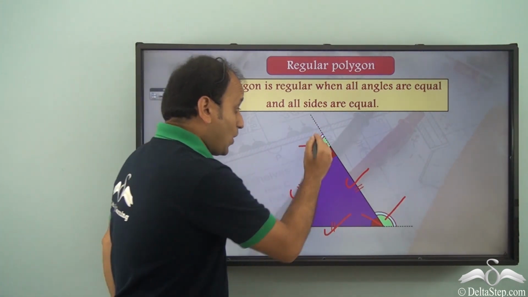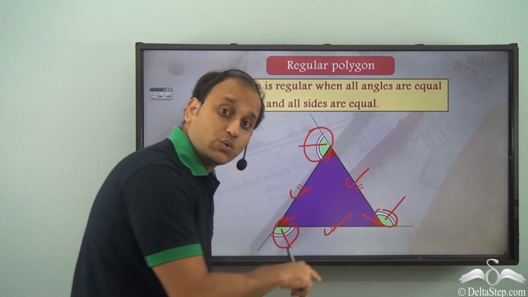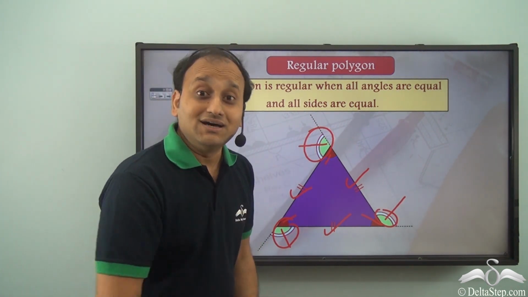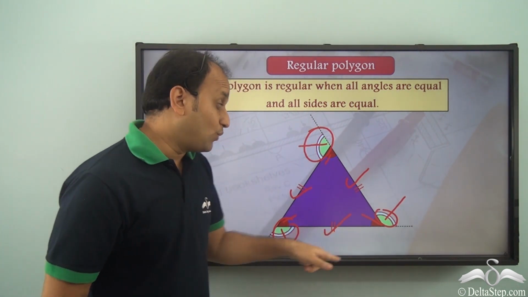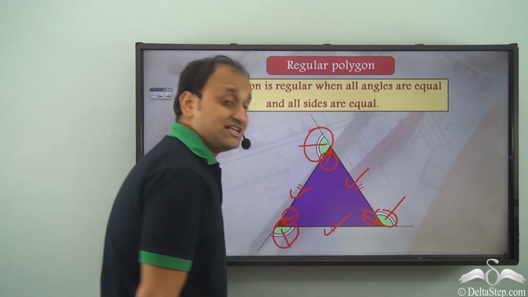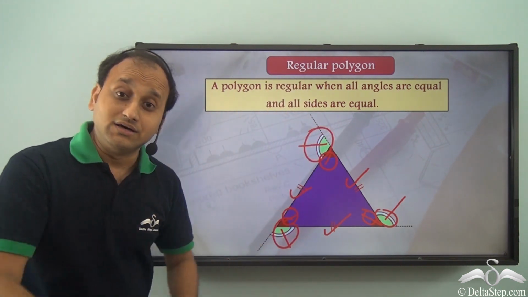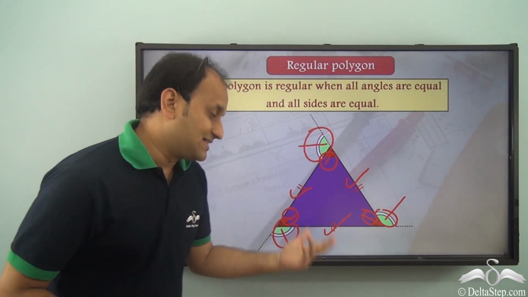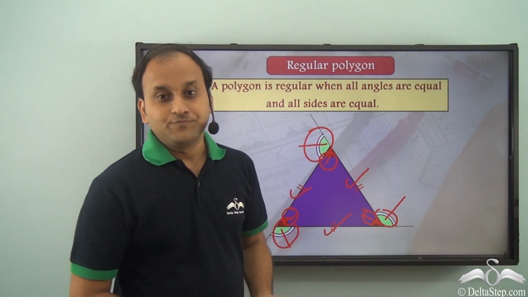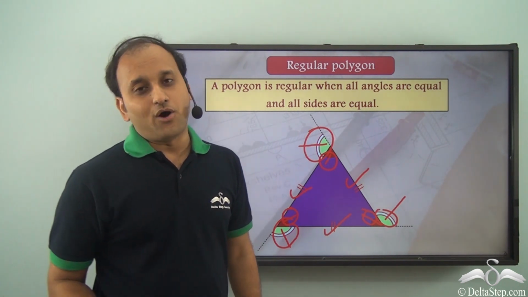So, what do we see? All the external angles are equal. Every external angle will be equal to the other external angle, while all the internal angles will be equal to each other. That is, one internal angle will be equal to the other internal angle. And similarly, all the sides are equal in length. So, this is a property of any regular polygon.